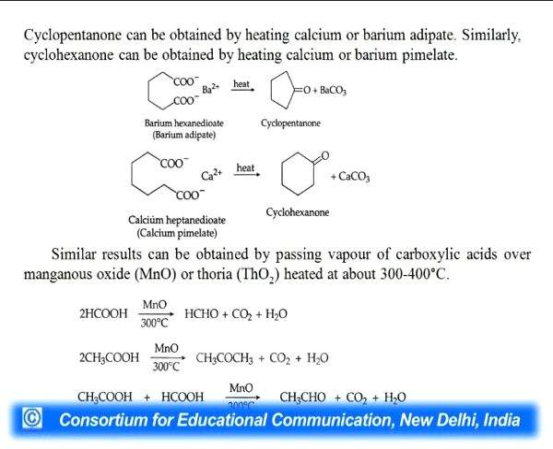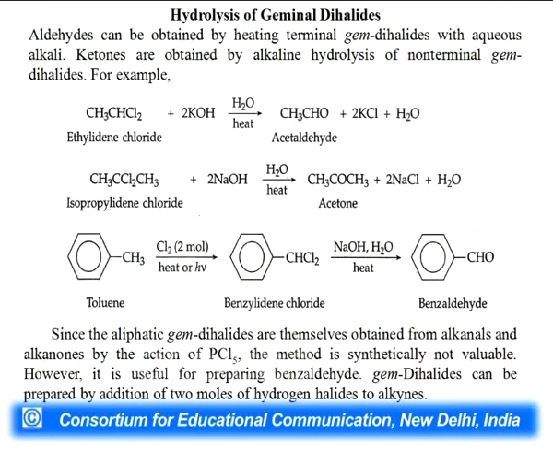Cyclopentanone can be obtained by heating calcium or barium adipate, and cyclohexanone can be prepared from calcium heptanedioate, or we can say barium pimelate. Similar results can also be obtained by passing the vapor of a carboxylic acid over manganese oxide MnO or thoria ThO2 heated at 300 to 400 degrees Celsius.